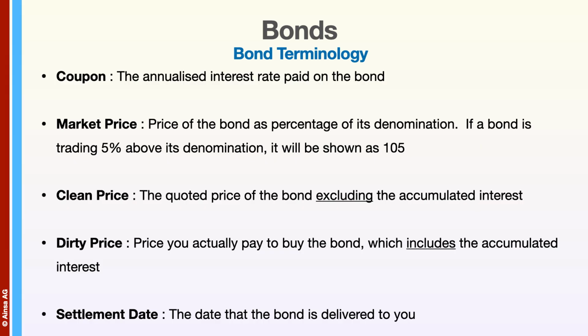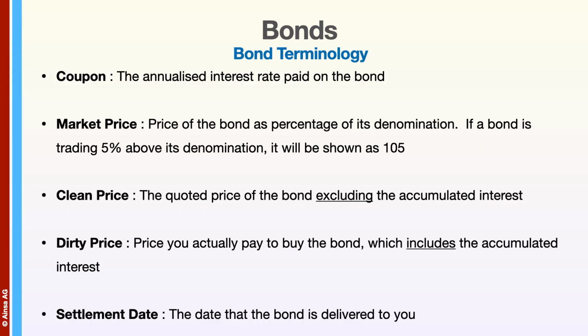The clean price is the quoted price of the bond, excluding the accumulated interest. That's what happens usually. There may be exceptions. The dirty price is the price you actually pay to buy the bond, which includes the accumulated interest. So if you buy a bond quoted at 105, 105% will be multiplied by the denomination, and to it they will add the amount of interest that's accumulated since the last interest payment or coupon payment date, and that's the price you have to pay to buy the bond.